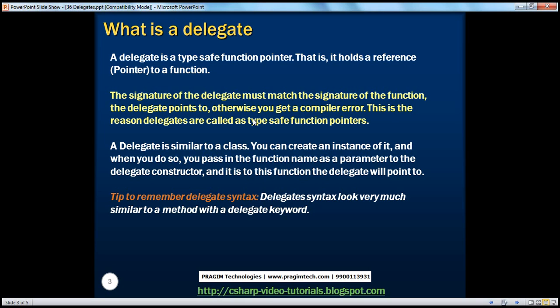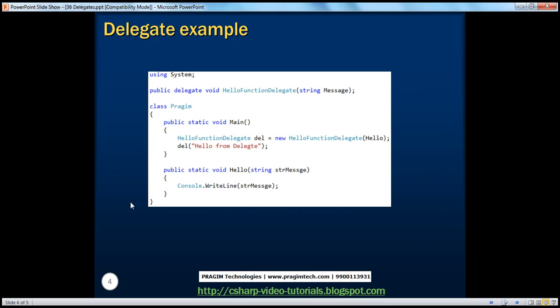And a tip that I follow to remember the syntax of the delegate: it's very much similar to the syntax of the method, except that it has a delegate keyword within that. Just like a method, it has got a return type, name of the method or delegate, and then the parameters with a delegate keyword. And this is that simple example that we have seen. If you look at this delegate, it has got a signature very much similar to a method with the delegate keyword.